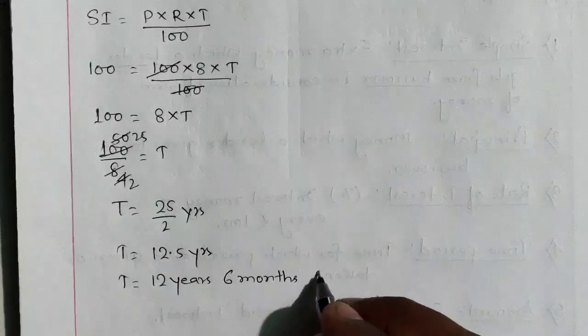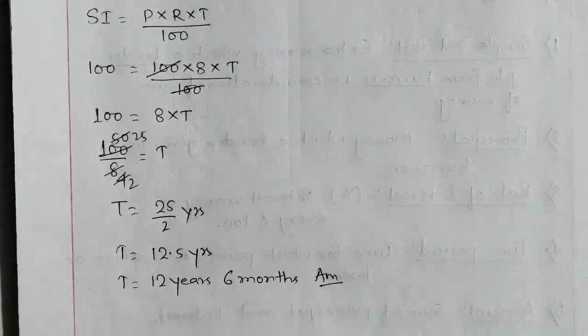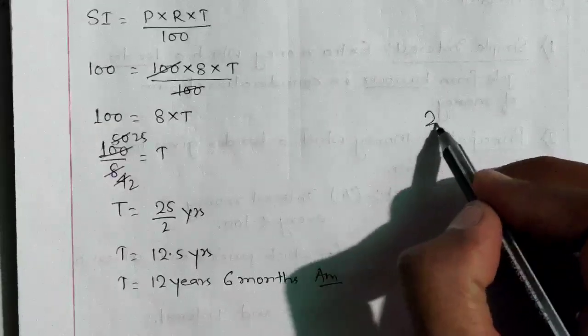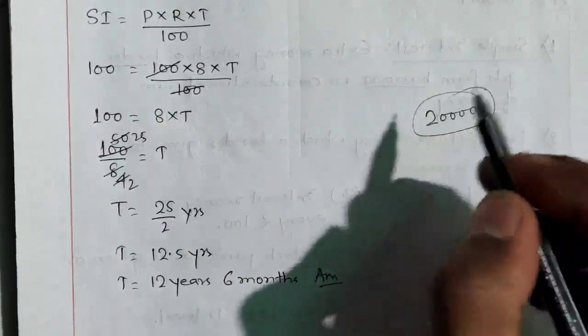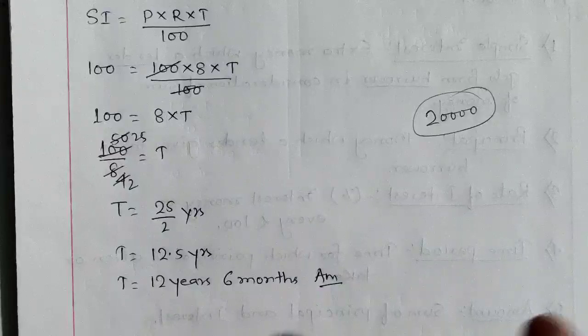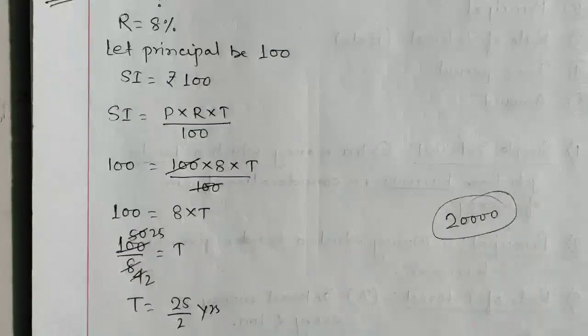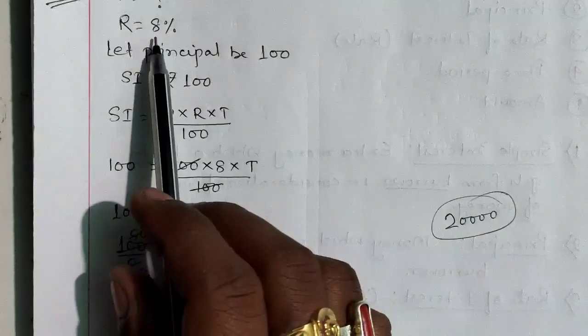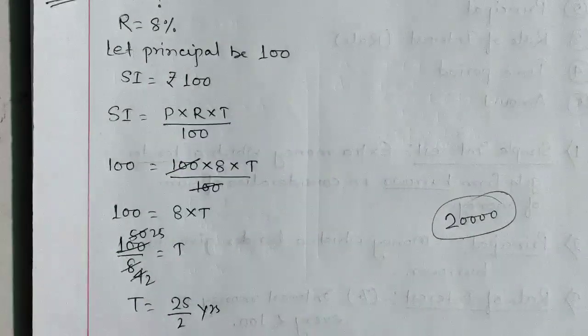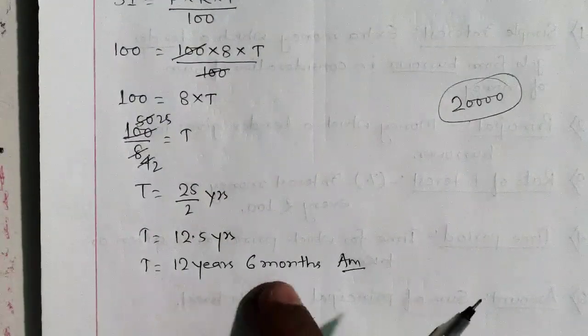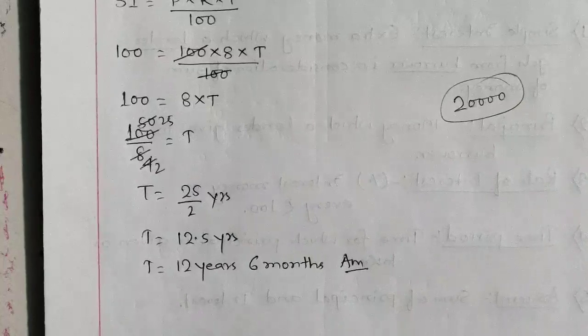12 year 6 month. It means whatever principal is there, not only this 100, whatever principal, either that principal is 2 lakh, 5 lakh, 10 lakh, 100 lakh, whatever the principal is there, if we are getting 8% rate of interest, then it will be getting doubled at 12 year 6 month. Hope that this question is also clear.